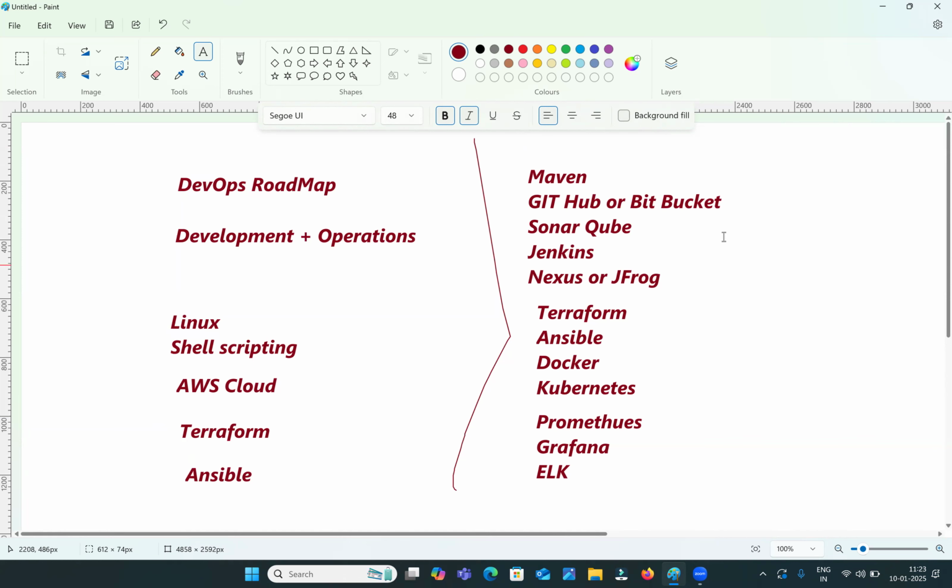In my daily training sessions, first I will discuss Linux, then shell scripting, then AWS cloud. I am covering almost 20 plus AWS services. After AWS cloud, I will start with Maven, then GitHub, then SonarQube, then Jenkins, Nexus, then Terraform, Ansible, Docker, Kubernetes, monitoring tools and real-time projects. All these things I am covering in my daily sessions, guys. I hope this roadmap is clear.